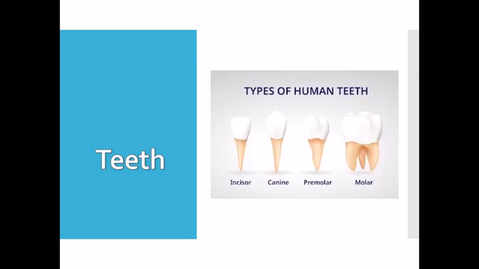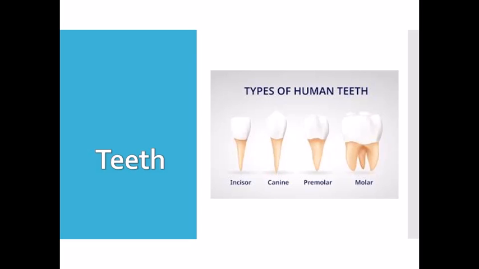Now what are incisors? Incisors are called cutting teeth. They are 4 flat and blade-like teeth present in the front part of each jaw. So we can say we have 4 incisors in front in each jaw.